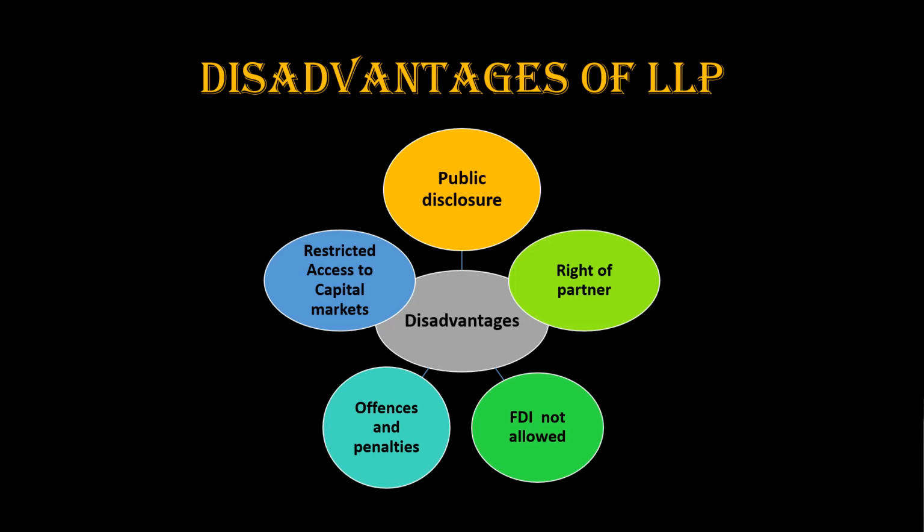An LLP can be structured in such a way that one partner has more rights than another. So it is not as per the one vote per share system. Sometimes the partner who has the lesser share in the LLP has to compromise with the partner who has the higher share in the LLP.